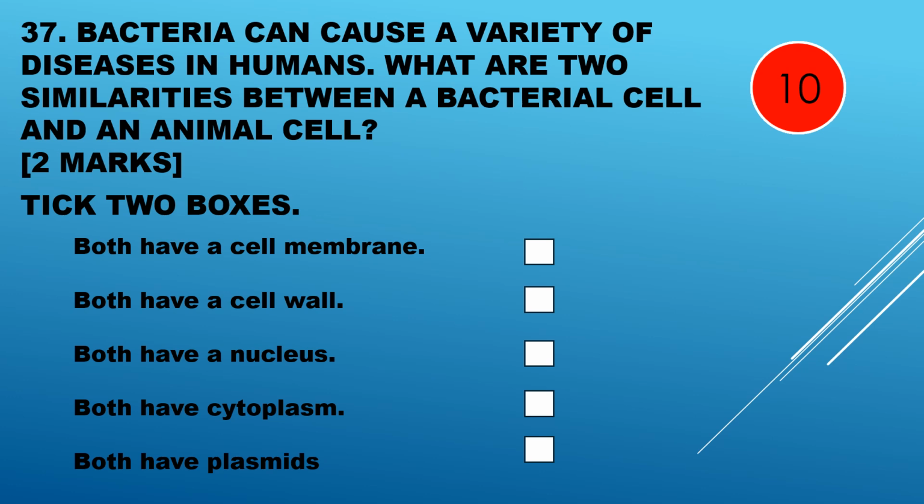Question 37. Bacteria can cause a variety of diseases in humans. What are two similarities between a bacteria cell and an animal cell? We've got to choose two. So they both have a cell membrane, they both have a cell wall, they both have a nucleus, they both have cytoplasm, or they both have plasmids. Bacteria cells and animal cells both have a cell membrane and they both have cytoplasm. Remember, bacteria cells don't have a nucleus and animal cells don't have cell walls or plasmids.